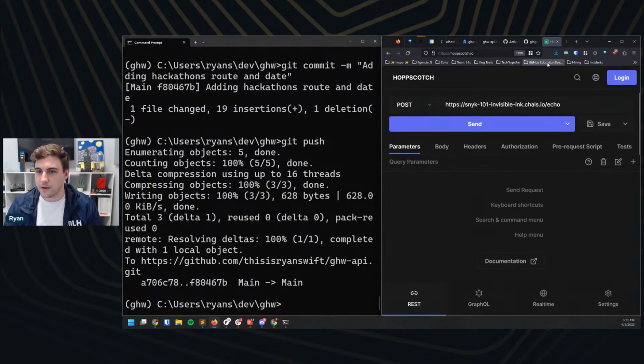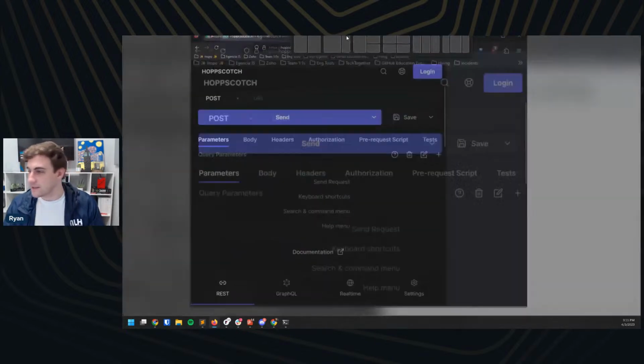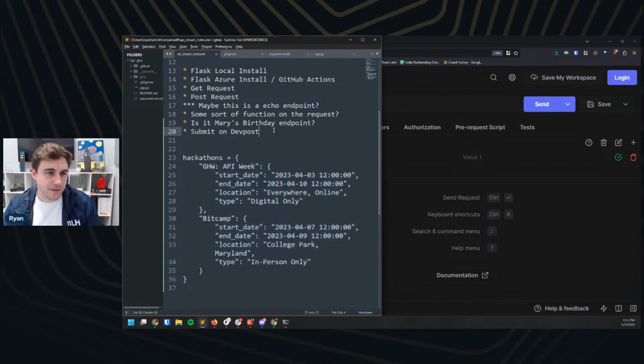And so what we're going to do here, let me pull this off screen for 1 second so I don't spoil a different MLH event. And let me make a new request. New, and we're going to call this GHW API. All right, I'm going to pull this on screen for everybody. And so this is hopscotch.io. I will paste that link in chat for everybody, and I will add it to our notes for any of our friends who are going to be watching afterwards.